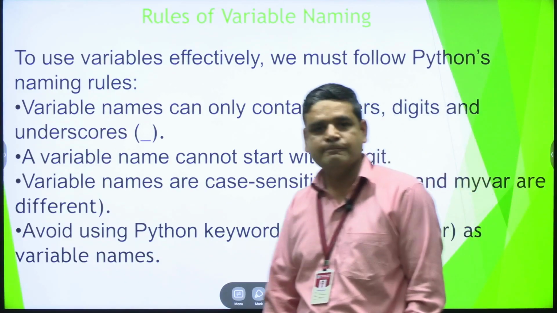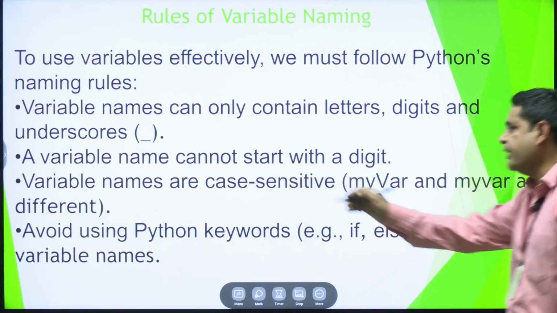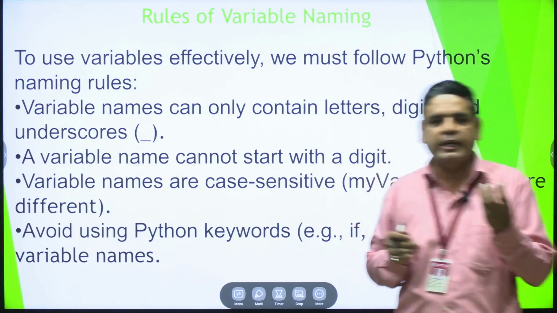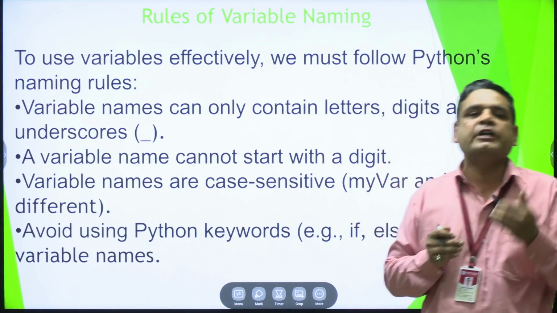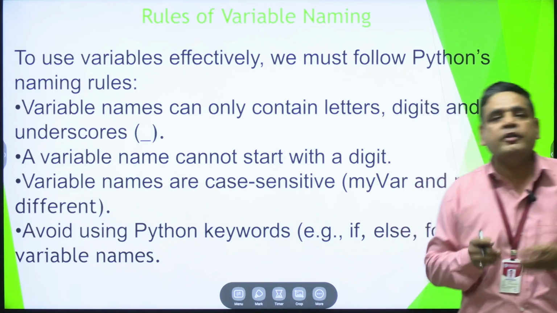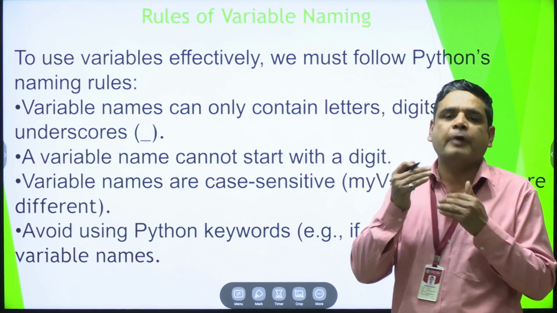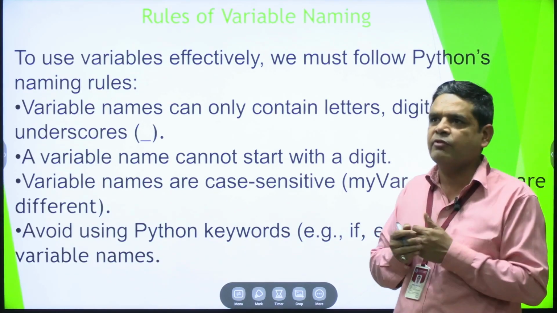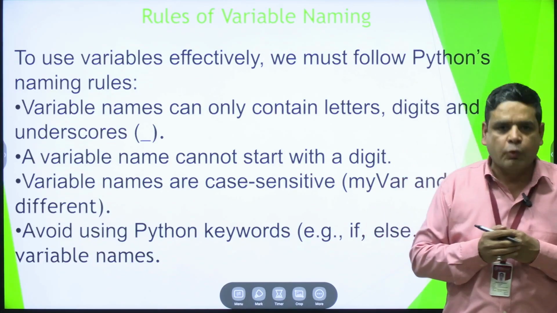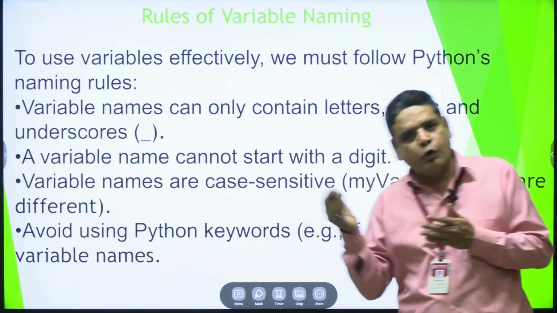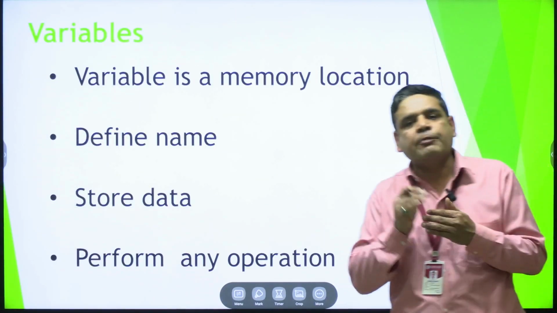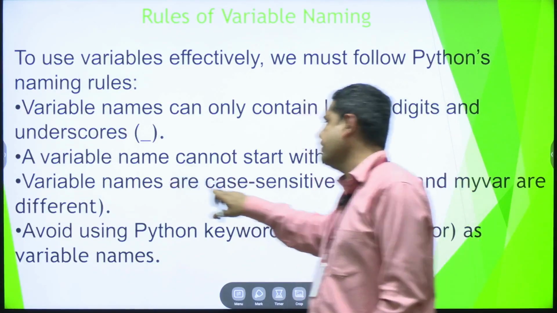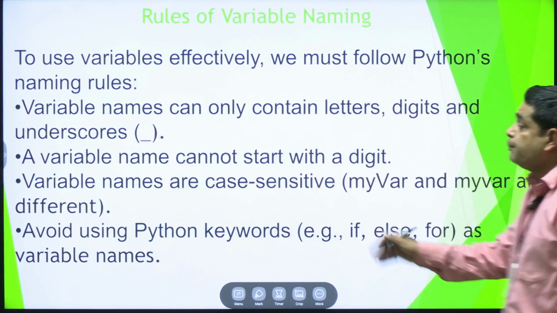When we use small a and capital A, the computer reads them separately, because programming languages are case sensitive based on ASCII code. Capital A has a separate ASCII code, and small a has a separate ASCII code. That means the compiler is always case sensitive.